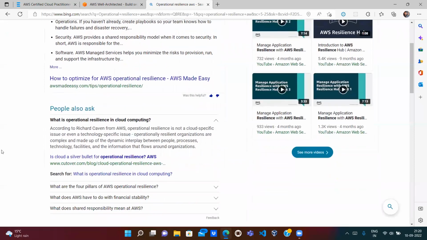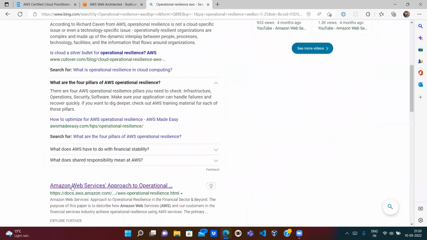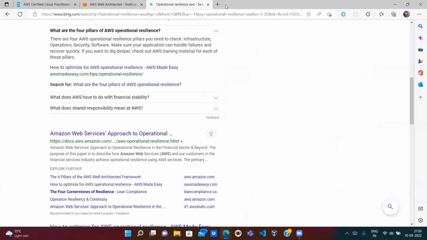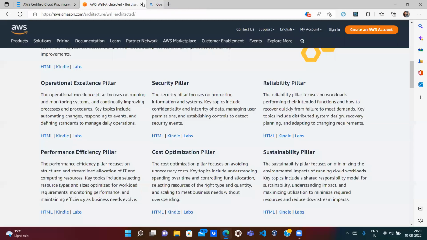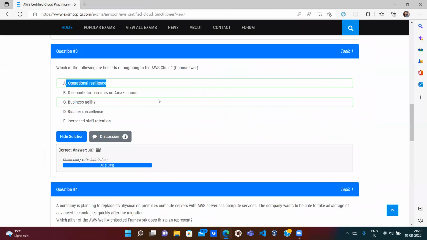According to the article from AWS, operational resilience is not a cloud-specific issue or even a technology-specific one. Operationally resilient organizations are complex and made of the dynamic interplay between people, resources, technology, facilitation, and information that flows around the organization. So operational resilience is basically how we can create the resources, whether they are secure or not. All these come into operational resilience. So A looks correct and C looks correct.